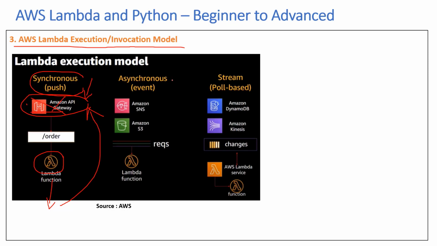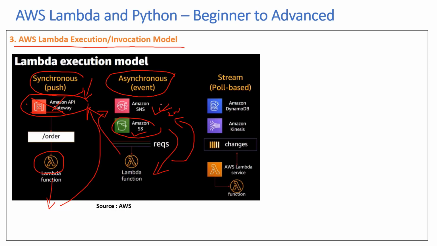Now the second type of invocation is asynchronous. So this is common for services like Amazon SNS, S3. In the earlier examples, we took a look where we uploaded a JSON file on S3, triggered an Amazon S3 event notification, and AWS Lambda was invoked. But in this case, the service that has invoked the Lambda function does not expect any response. So it triggers the Lambda function and then it does backend processing, but it does not immediately expect any response. So that's an asynchronous event.